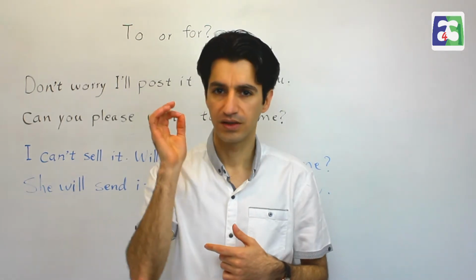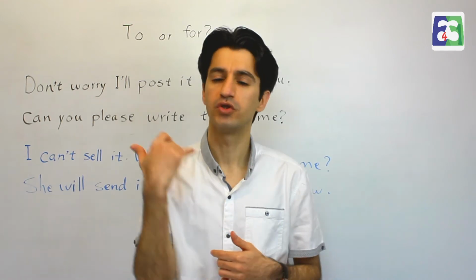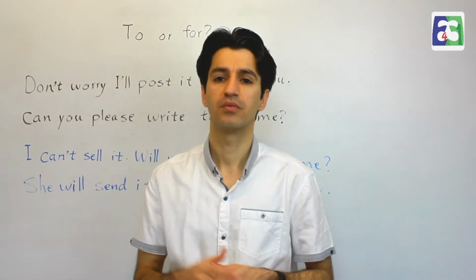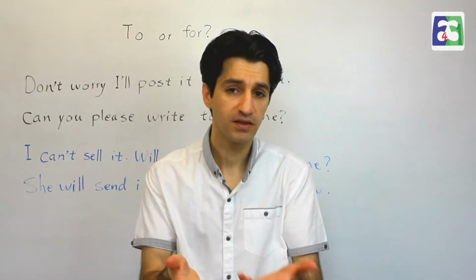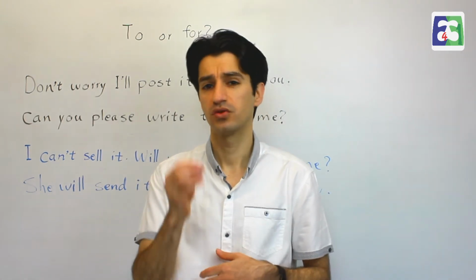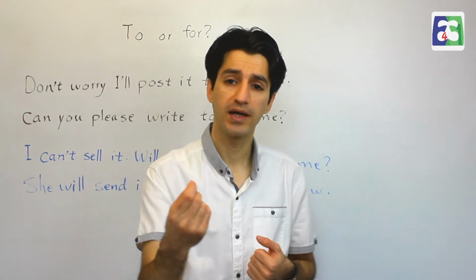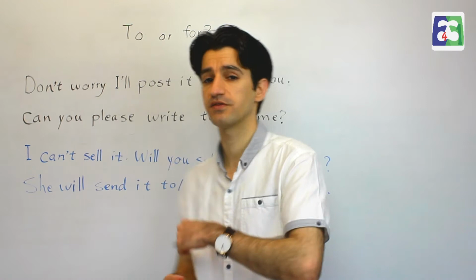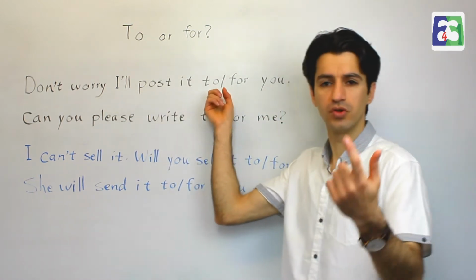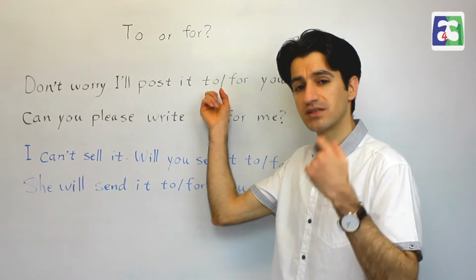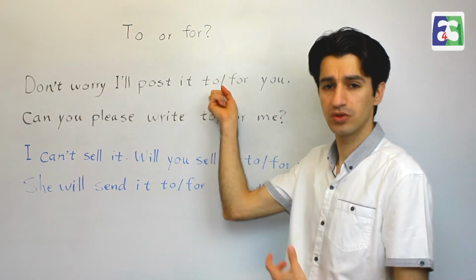Okay, on the envelope, or let's say on the letter, I put your details. On the envelope, I put your address and your name because you are the receiver. Or if I'm writing to you, I would most probably start with dear and then your name. Okay, because you are the receiver. That's why I just say I'll post it to you. So we talk to this receiver and we tell them we will post it to them. We will send it to them.